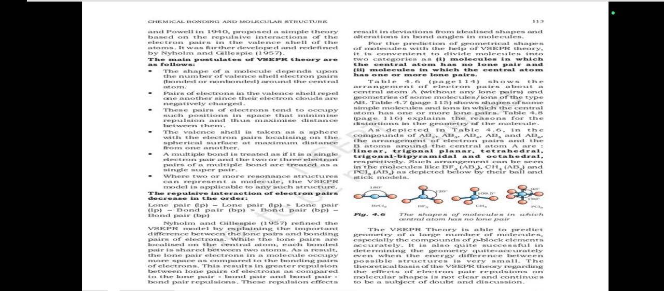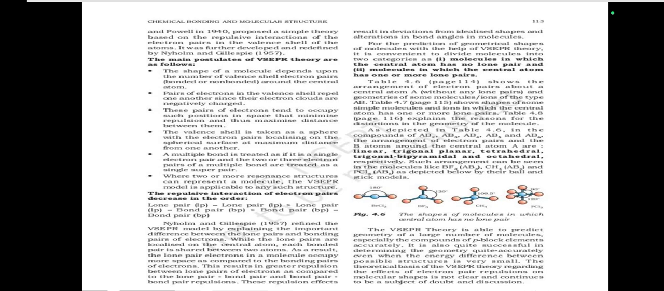Nyholm and Gillespie in 1957 refined the VSEPR model by explaining the important difference between the lone pairs and bonding pairs of electrons. While the lone pairs are localized on the central atom, each bonded pair is shared between two atoms. We thus consider molecules in which the central atom has no lone pair, and molecules in which the central atom has one or more lone pairs, as depicted in table 4.6.